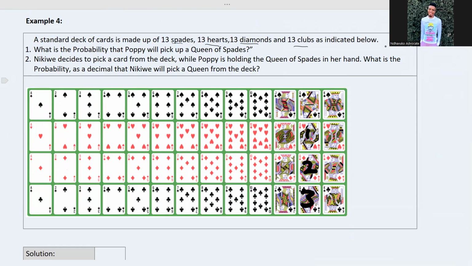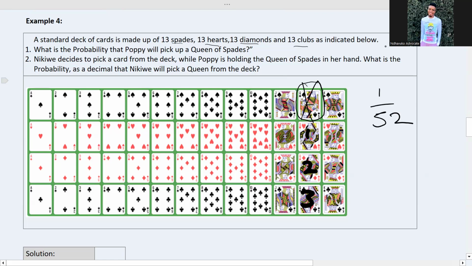Let's check on queens. Let's check on the spades. Yes, we have this one here. The chances are 1 out of the total. It's 1 out of 52. Those are the chances there.